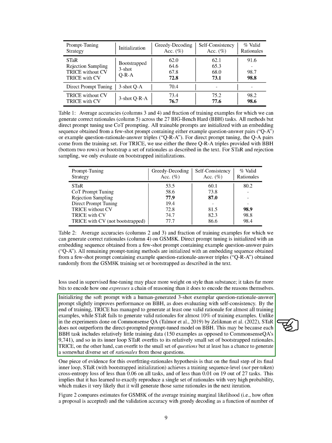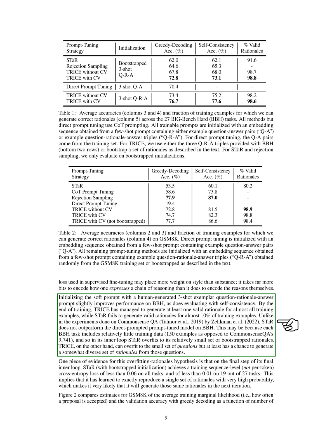By the end of training, TRICE had managed to generate at least one valid rationale for almost all training examples, while STAR failed to generate valid rationales for almost 10% of training examples. Unlike in the experiments done on Common Sense QA, STAR did not outperform the direct prompt-tuned model on BBH.